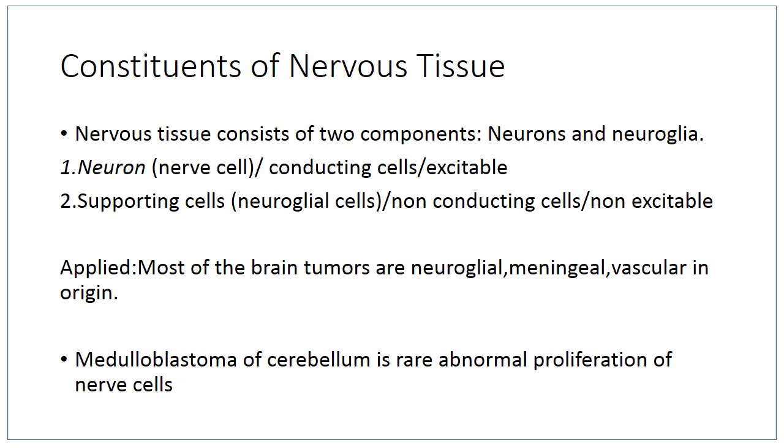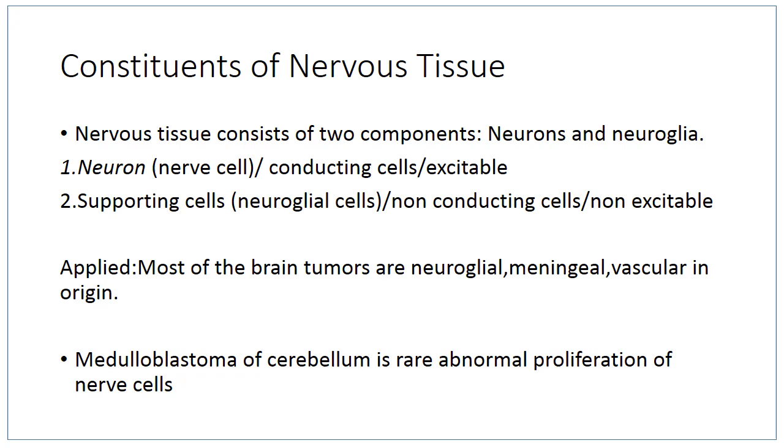Now the second variety of cell present in nervous tissue is supporting cell or neuroglial cell. It is non-conducting, it is non-excitable. It provides support and it is the electrical insulation for nerve cell body. It allows metabolic exchange pathways. It maintains blood-brain barrier. The neuroglial cells include ependymal cells, astrocytes, oligodendrocytes, microglia in central nervous system, whereas in peripheral nervous system we have Schwann cells and satellite cells.